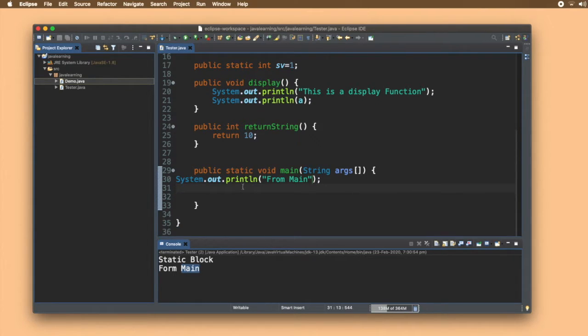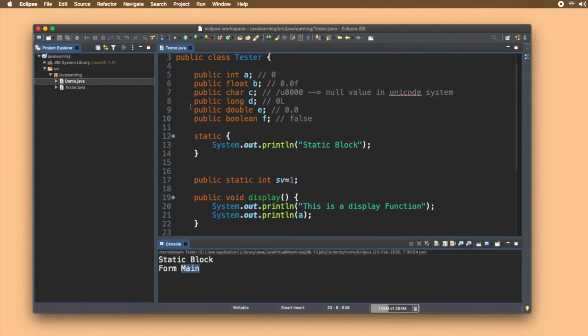Next, all the static members get memory only once in the life cycle of the class. Once a class is loaded, that's it. Now once a class is loaded, if I create a new object, this static block will not be called again. It gets executed only once in the life cycle of the program.